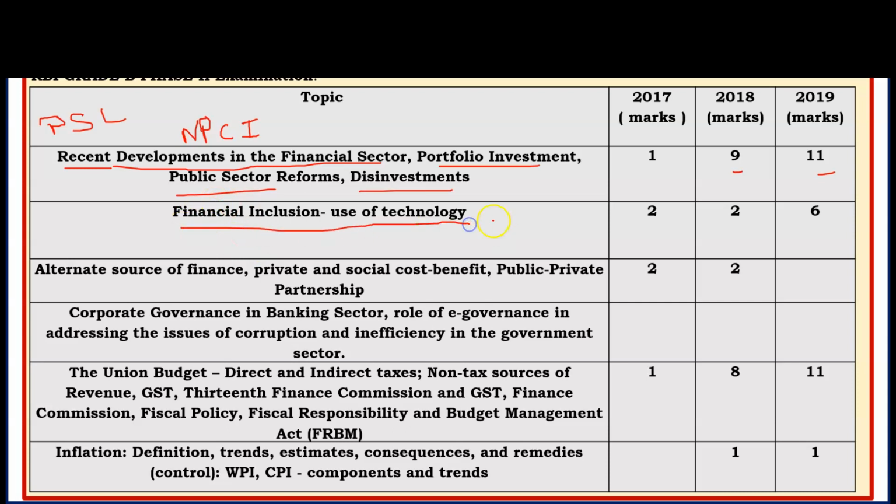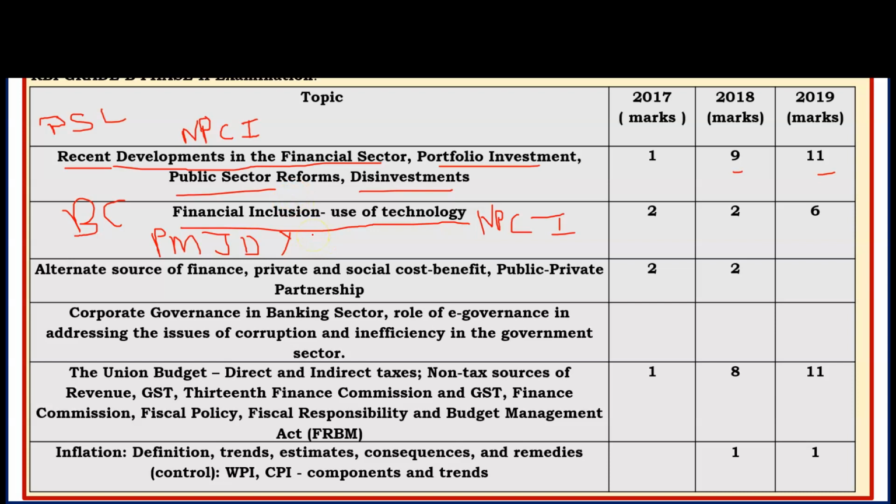Financial inclusion and use of technology, like the NPCI website. Once again, it is important for this chapter also. And for financial inclusion, you cover all the steps taken in the past by the RBI or Government of India, currently PMJDY Jan Dhan Yojana, banking correspondents, and other guidelines for financial inclusion, such as a minimum percentage of branches in rural areas.